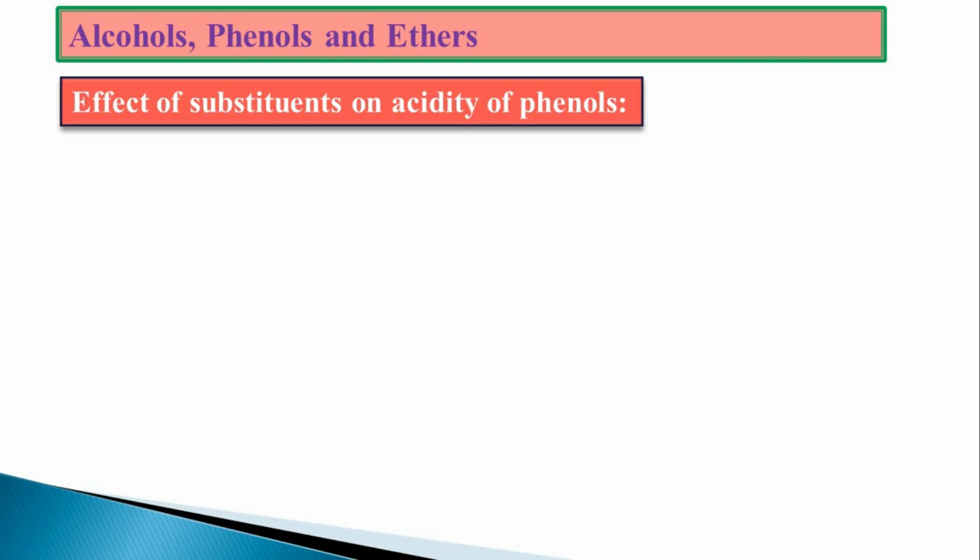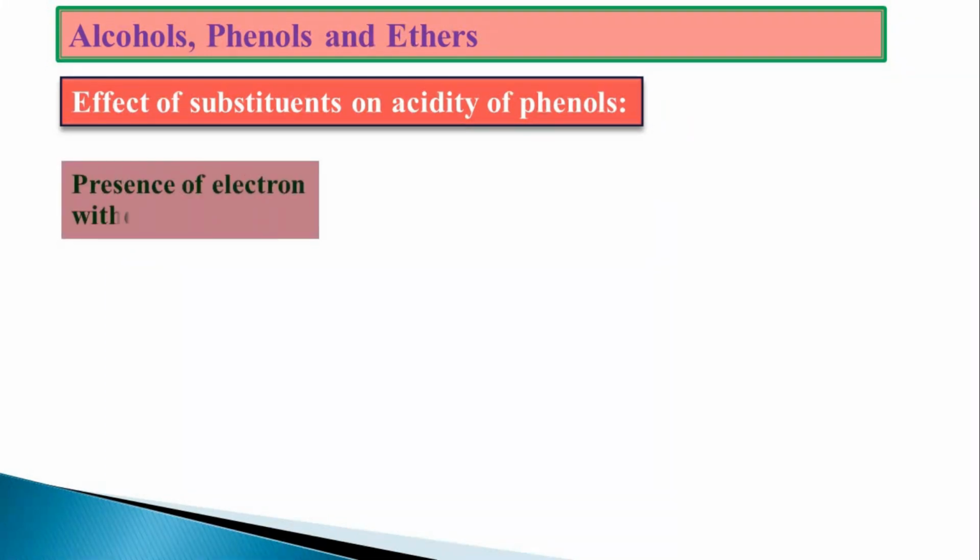Next, effect of substituent on the acidity of the phenols. Substituent groups like electron donating groups and electron withdrawing groups. Let us start with the simple presence of an electron withdrawing group.